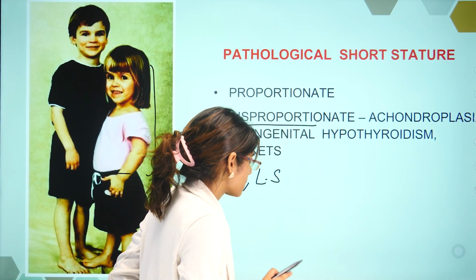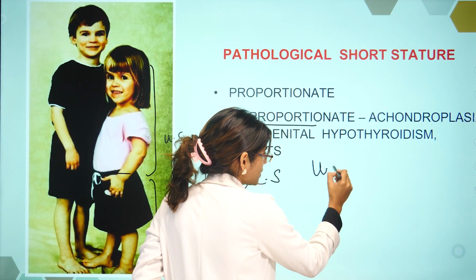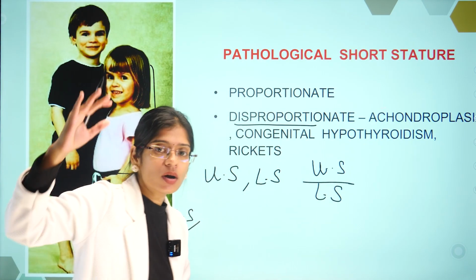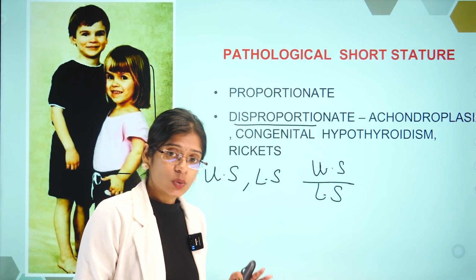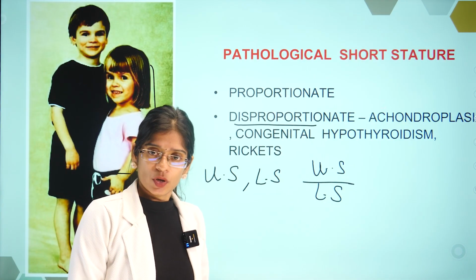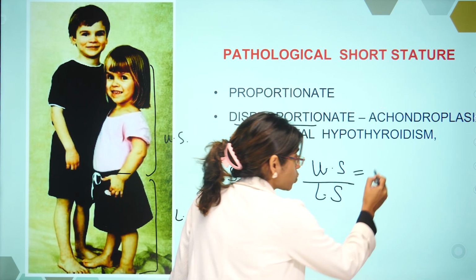Now remember guys, ഒരു കുഞ്ഞ് ജനിക്കുമ്പോൾ upper segment is slightly longer compared to lower segment. ഒരു കുഞ്ഞ് ജനിക്കുമ്പം ആ കുട്ടിയുടെ upper segment ആയിരിക്കും slightly longer compared to the lower segment. So upper segment to lower segment ratio is 1.7.